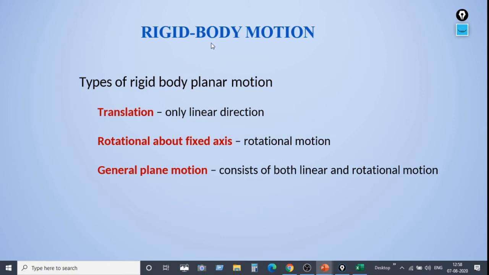As I have already told, there are types of rigid body planar motion. One is translation, that is only in the linear direction. The second is rotation about a fixed axis, that is rotational motion. And general plane motion consists of both linear and rotational motion.